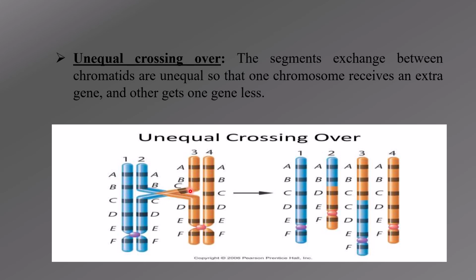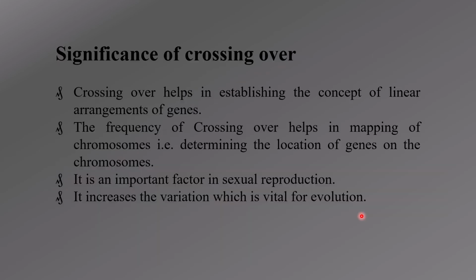As a result, this 1 and 2 are like the sister chromatids here. This particular chromatid is receiving one less gene, and this particular chromatid is receiving an extra gene. So the length, or the number of genes, in these homologous chromosomes is different. They are not equal. So this is called unequal crossing over.